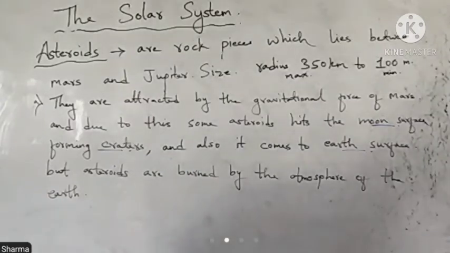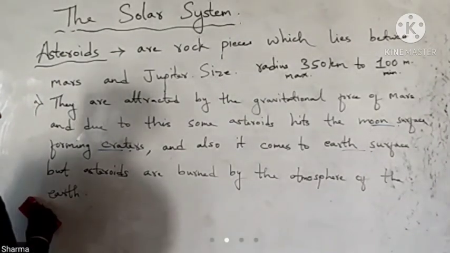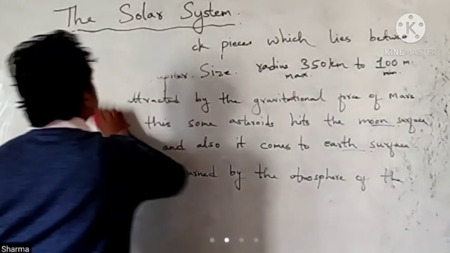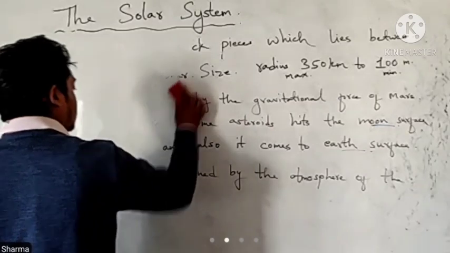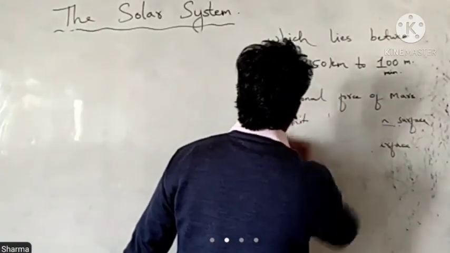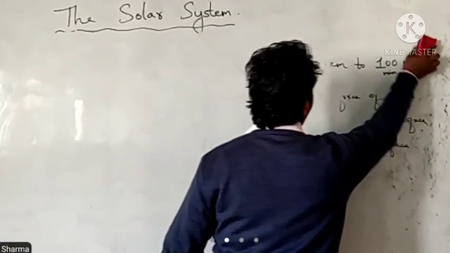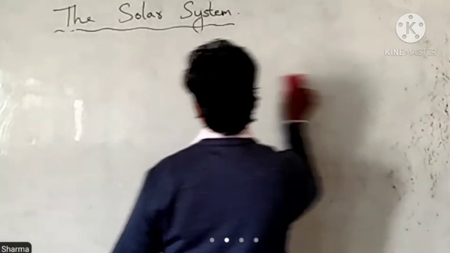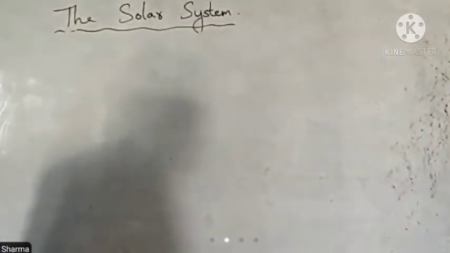Now let's talk about comets. What do you mean by comets? So they are also heavenly bodies, not heavenly bodies, a piece of rocks, you can say. Comets are pieces of rock that are mostly found in outer space.